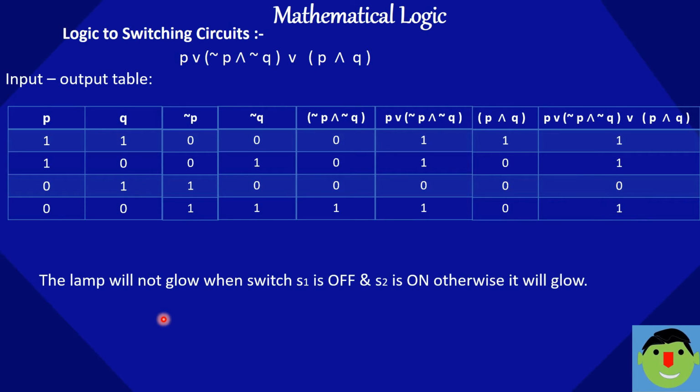The lamp will not glow when S1 is off and S2 is on. So you can see the parallel here: when switch S1 is off and S2 is on, then the lamp will not glow, otherwise it will glow.